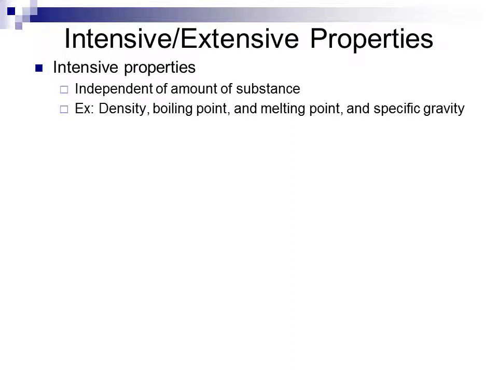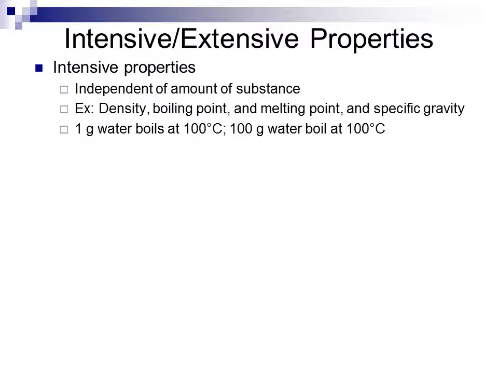The density of copper will be the same regardless of how much copper I have. If I take a penny or anything that's made of copper and I take 1 gram of that versus 100 grams of it, the density of both samples will be the same. 1 gram of water will boil at 100 degrees Celsius. 100 grams of water will boil at 100 degrees Celsius. There is no difference between them, despite the difference in the amount of substance.